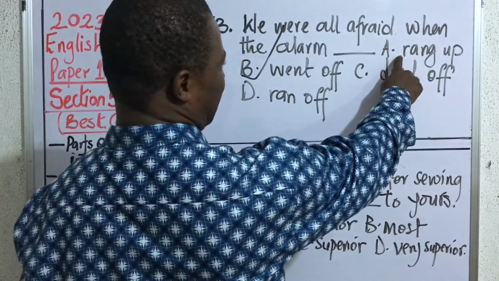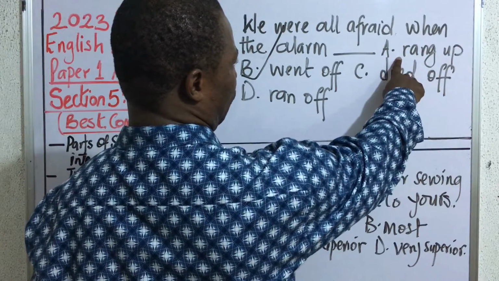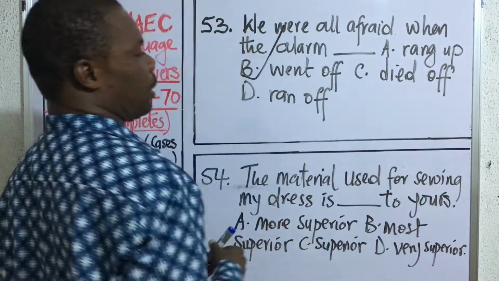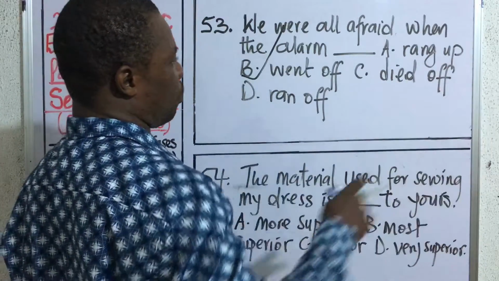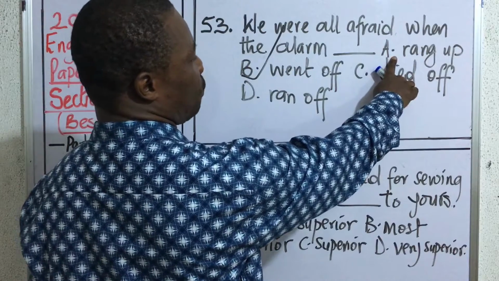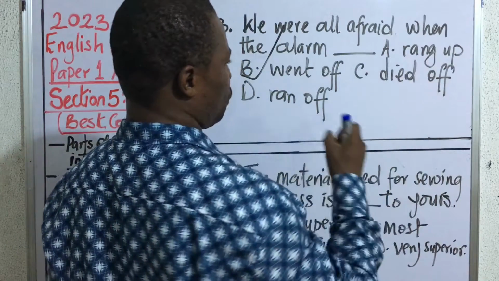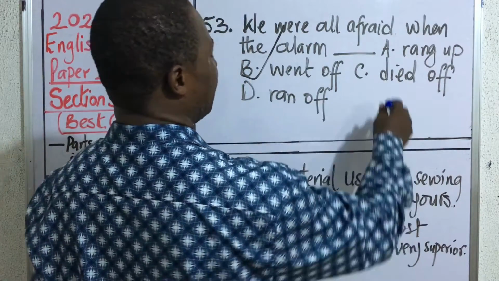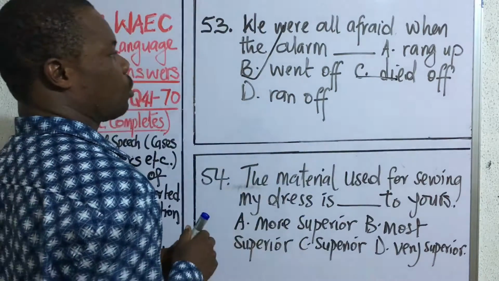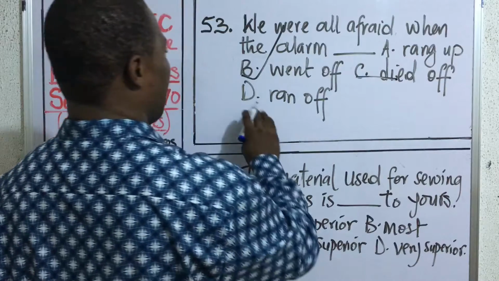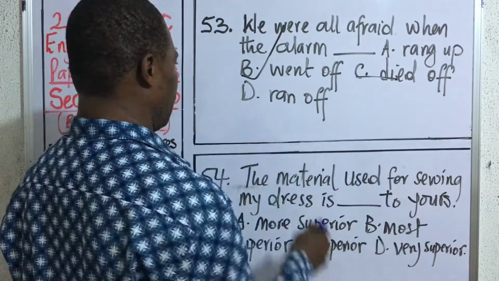Many students might be tempted to pick option A, rang up. Take note that to ring up only means to put a phone call across to someone. And the past tense of ring up is rang up, that is to call someone on the phone. Died off is when something has stopped functioning, while ran off is when something runs away.